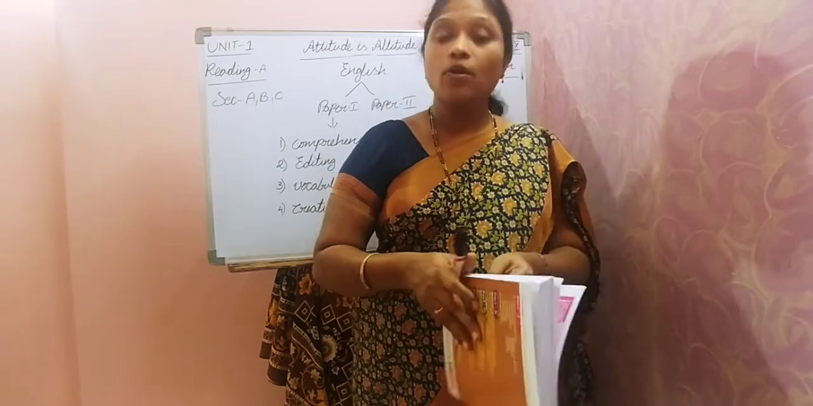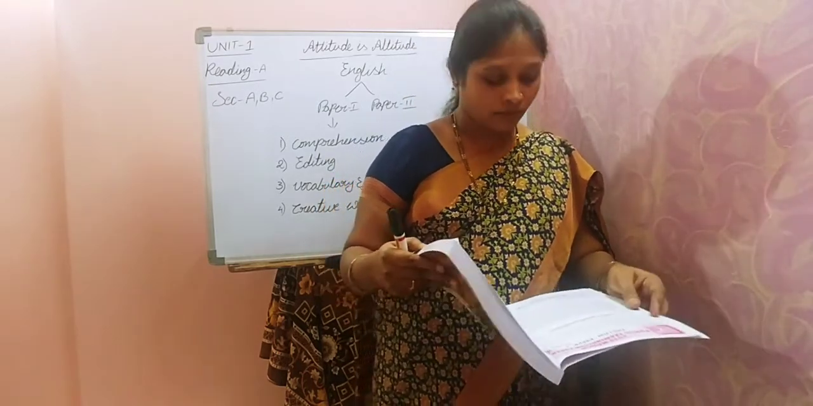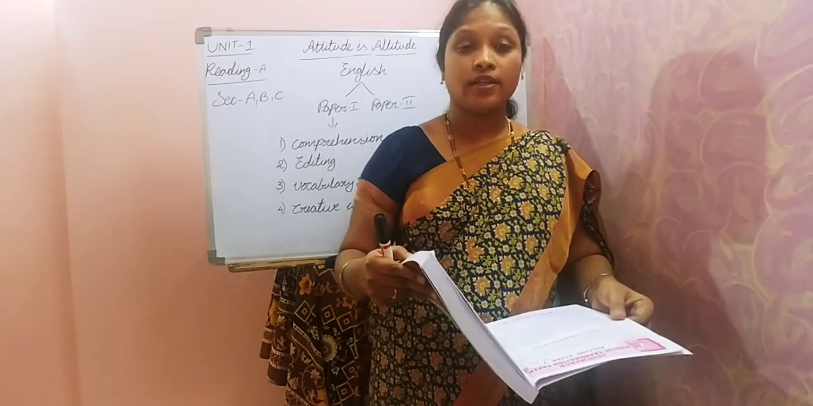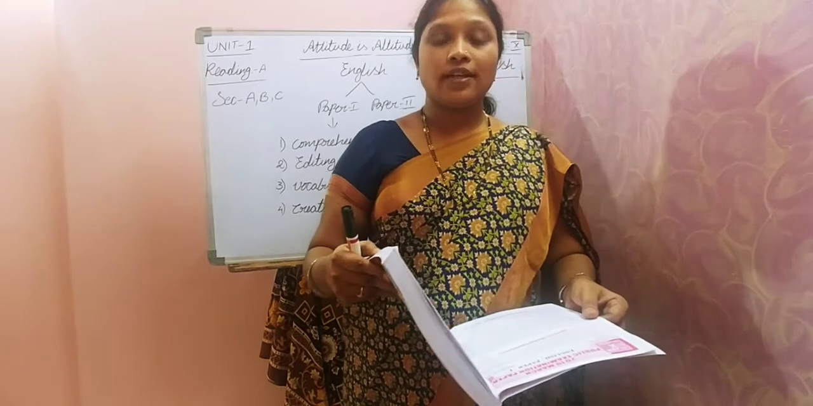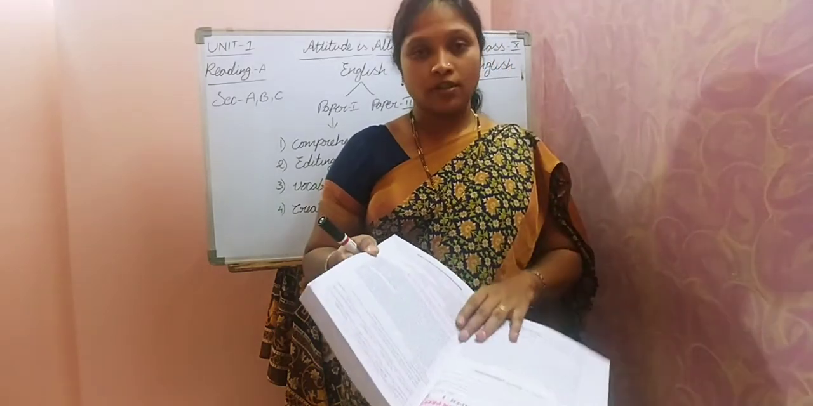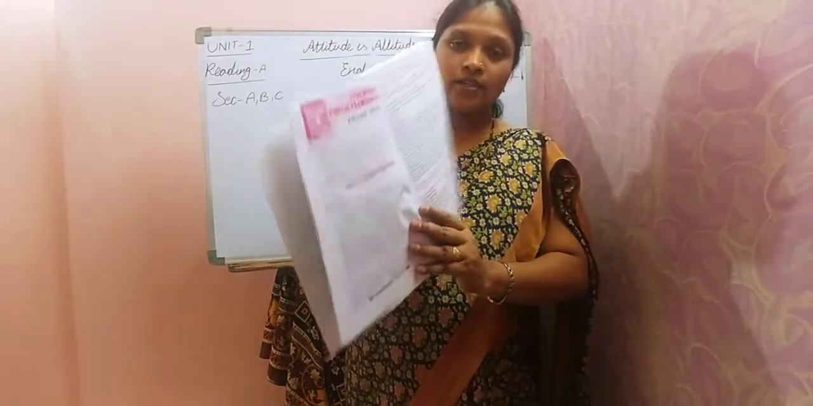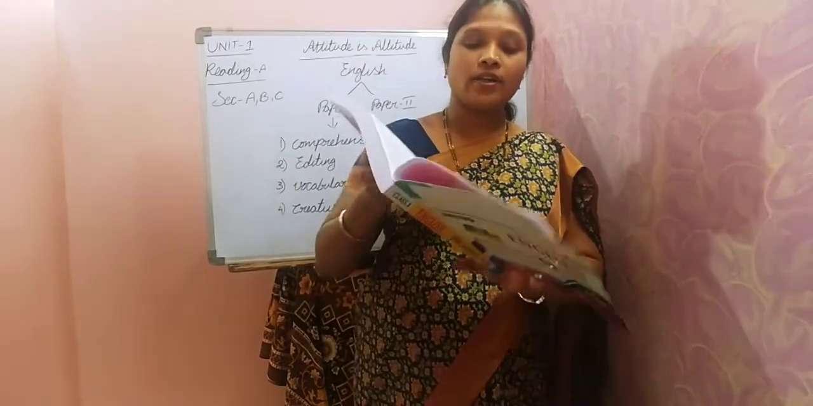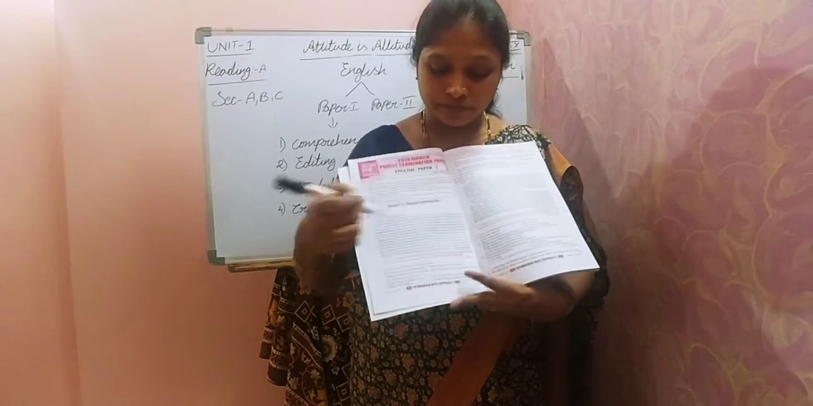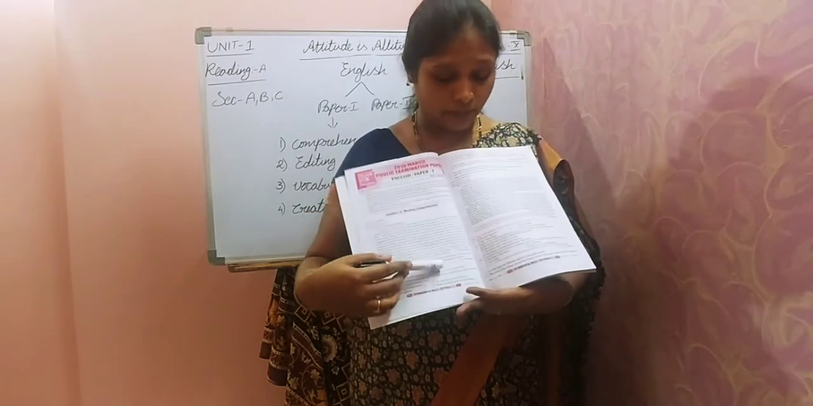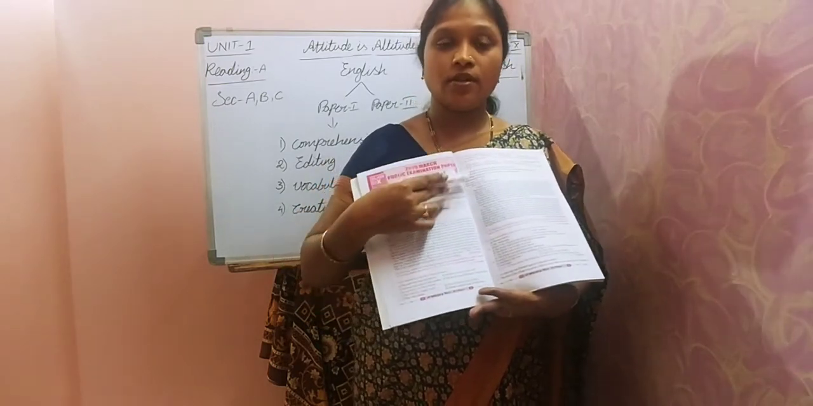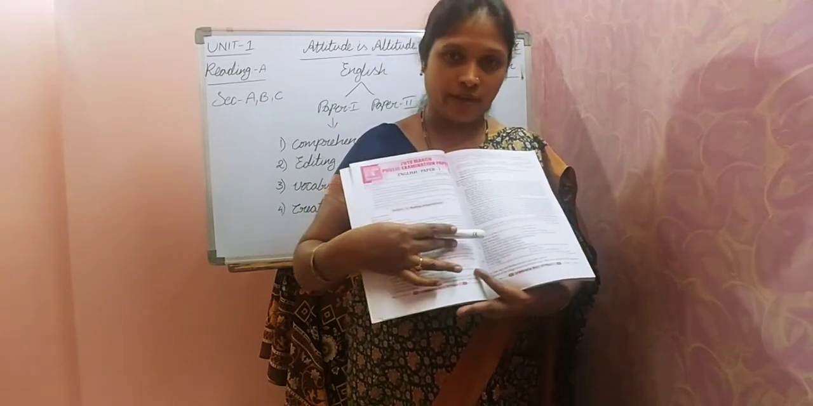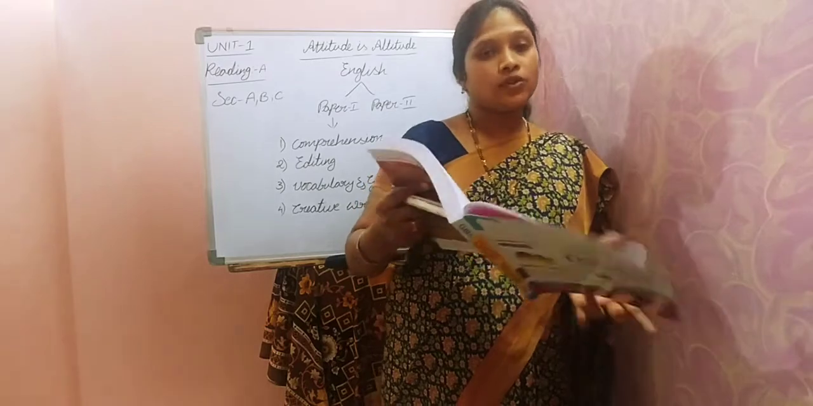Do one thing, children, open your workbooks. There is the 2019 March public examination paper given in your workbook. Please open that. Let us follow that pattern once. As I told you, first one paragraph will be there with multiple choice questions and 3 questions, total 10 marks. Later the next paragraph will be for 5 marks. So that is about comprehension.